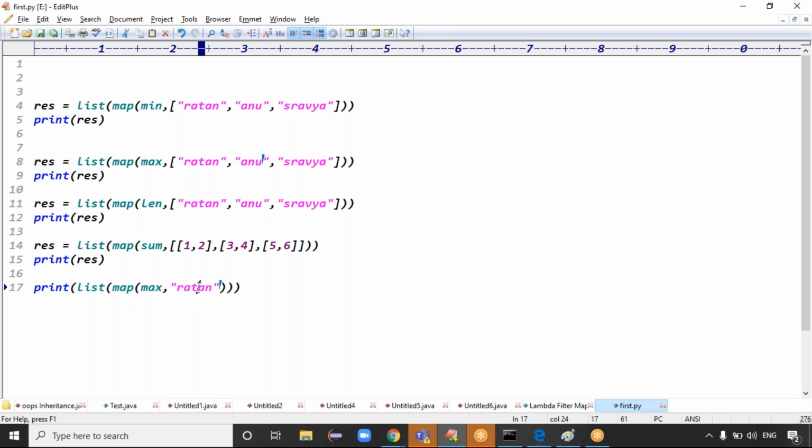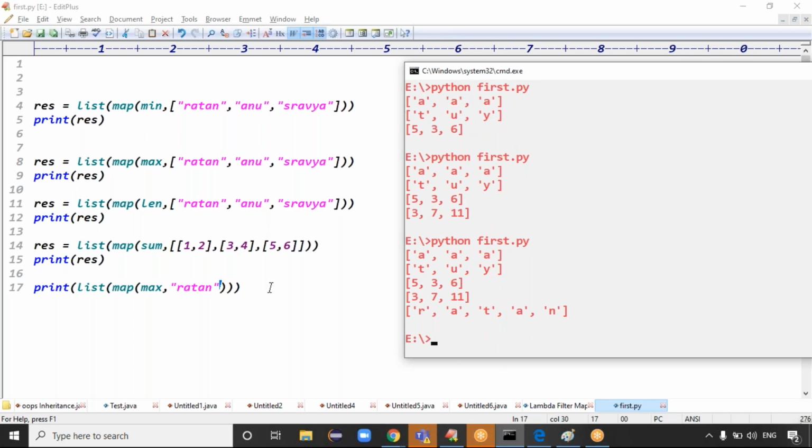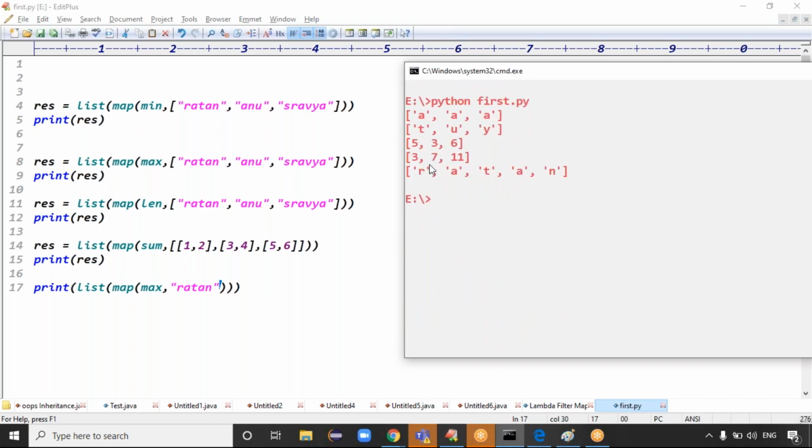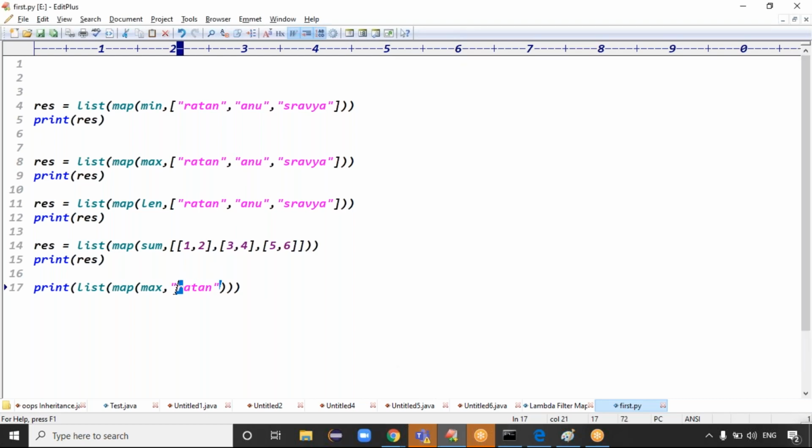Guys, you got the clarity, right? Here a list is there; in the list, it takes the first element, second element, third element. But here a string is there, and a string means it will take every character. That's what you can see in the last line of output: we got RATAN, because it is taking every character. For the first character, what's the max? That character only. For the second character, the max is that character only. For this one also the max is that character only. N is also the max, that character only, right? Exactly, guys. Are you clear now?